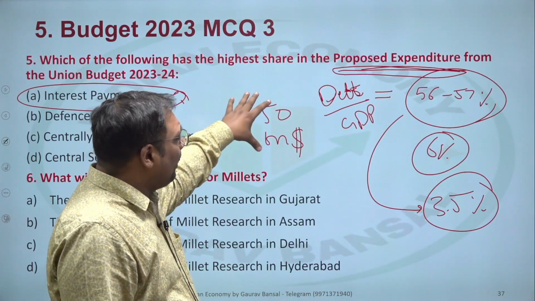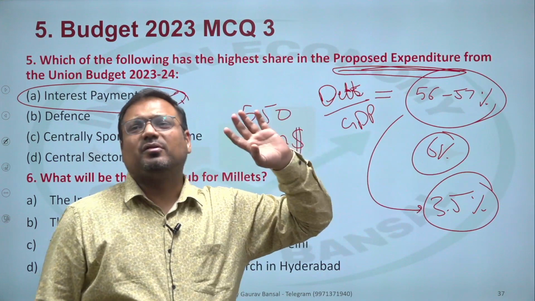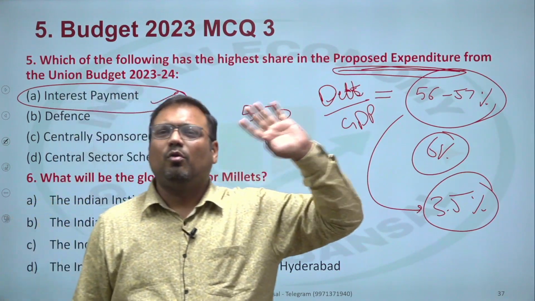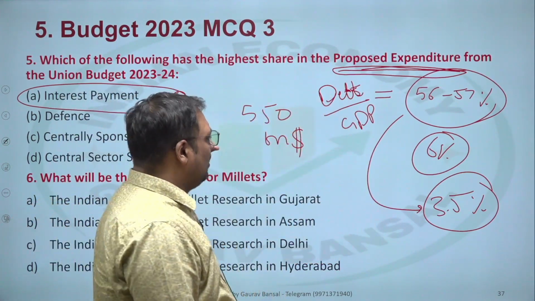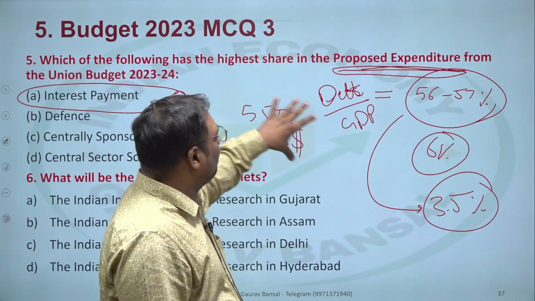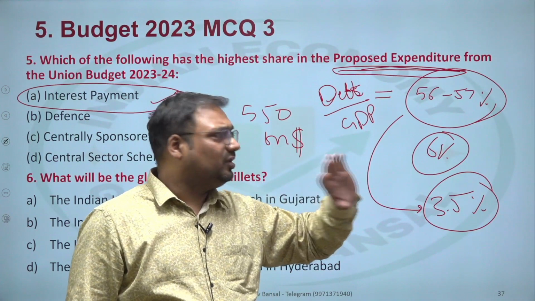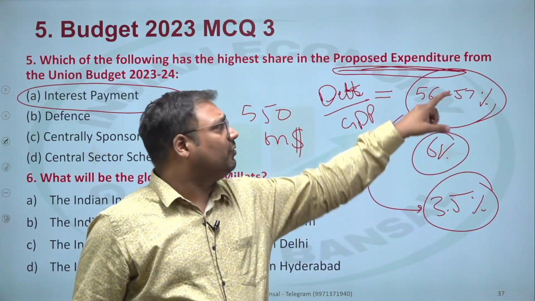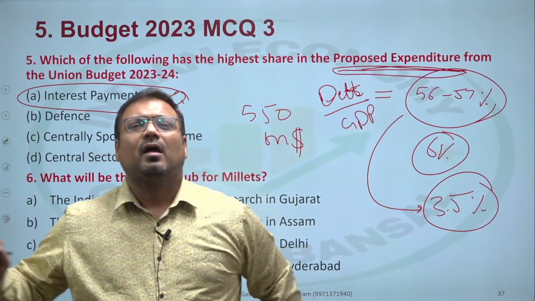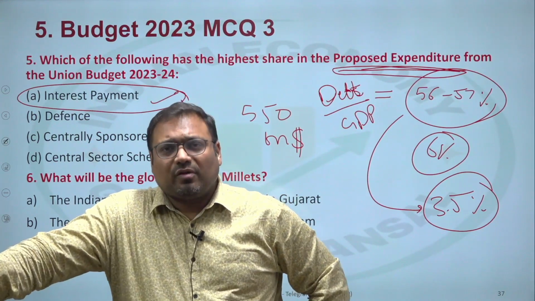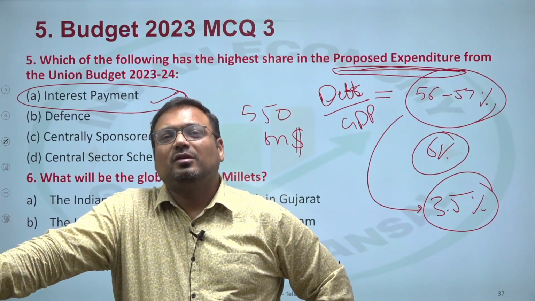Now, out of that, if we consider this total to be around 16%, almost a quarter is purely on the interest payment for this debt. So, a quarter of our total budget goes to the interest payment.